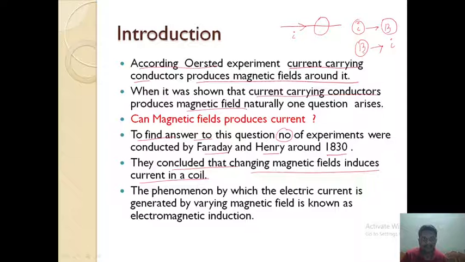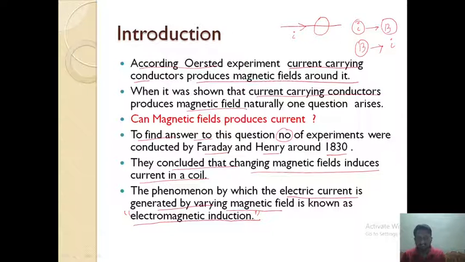Not simply a magnetic field, but a changing magnetic field is able to induce current in a coil. This phenomenon by which electric current is generated by a varying magnetic field is known as electromagnetic induction. So this is our present chapter.